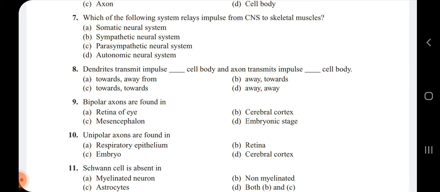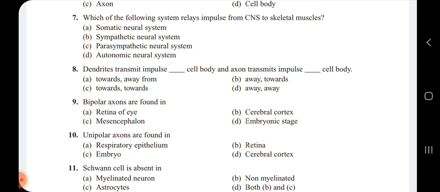Next question, bipolar axons are found in. So the neuron is being divided with respect to the myelin sheath, and even with respect to the number of axons and dendrites. The bipolar neurons are the ones which have only one axon and one dendrite. So they are found in the retina of the eyes. So for the ninth question, the answer is again option A.